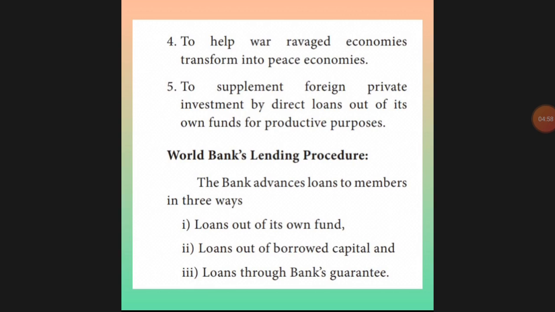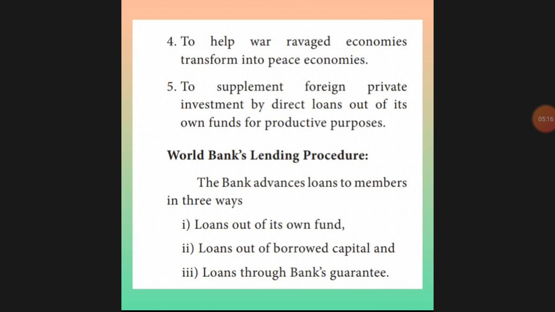Next, supplementing foreign private investment from one country to another country. They start a business or give loans. That means a developed country, one that is well developed, can help the underdeveloped country. Next, lending loans. They follow 3 types.